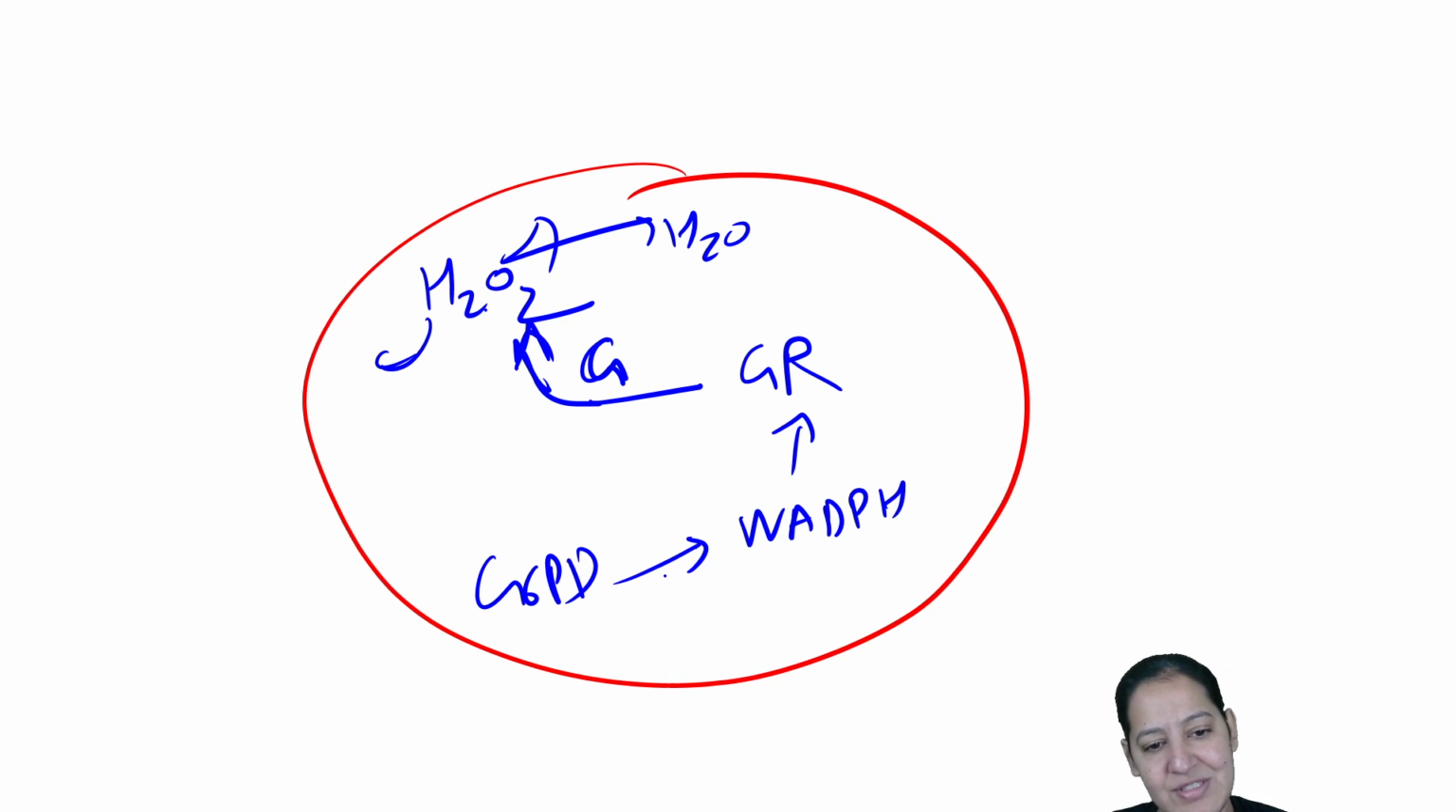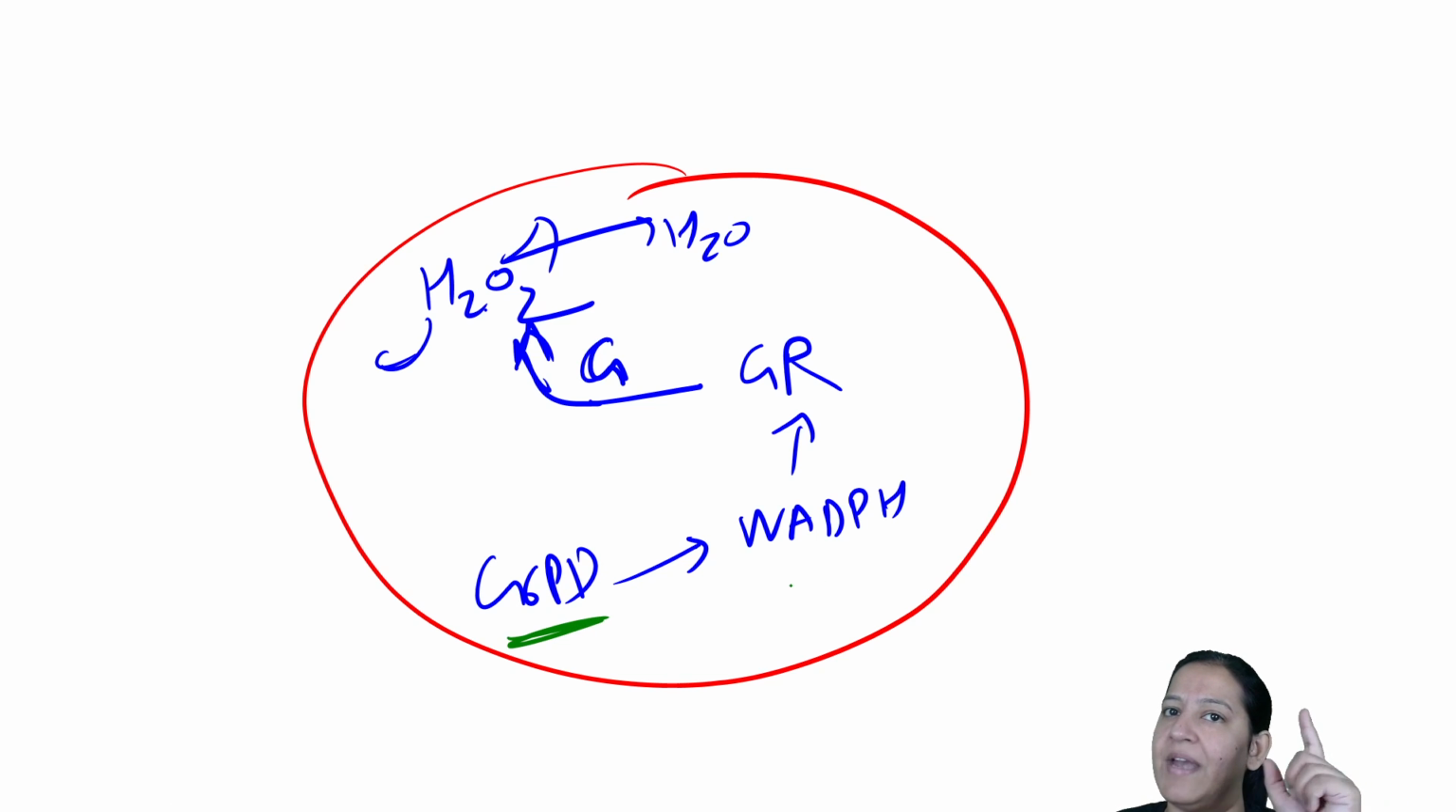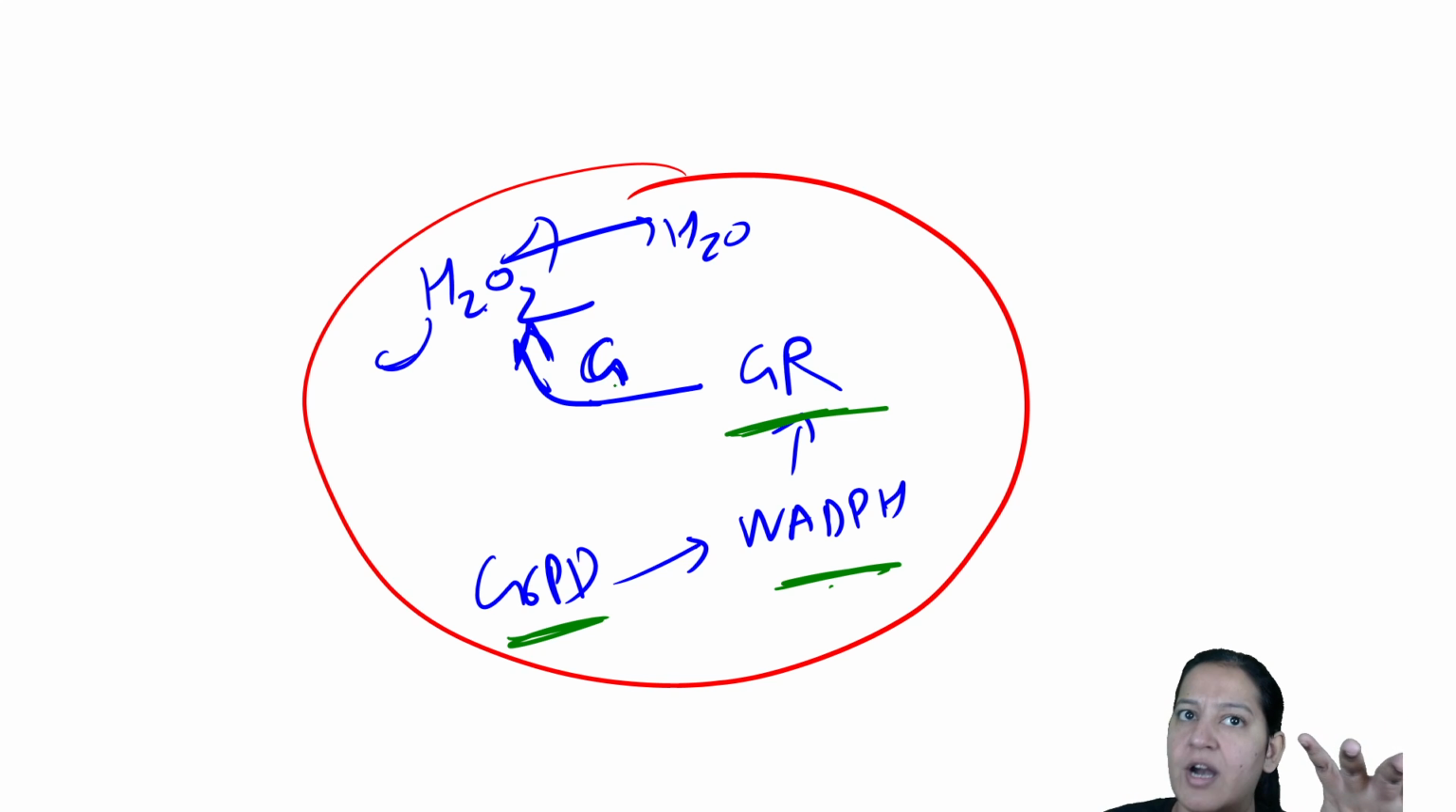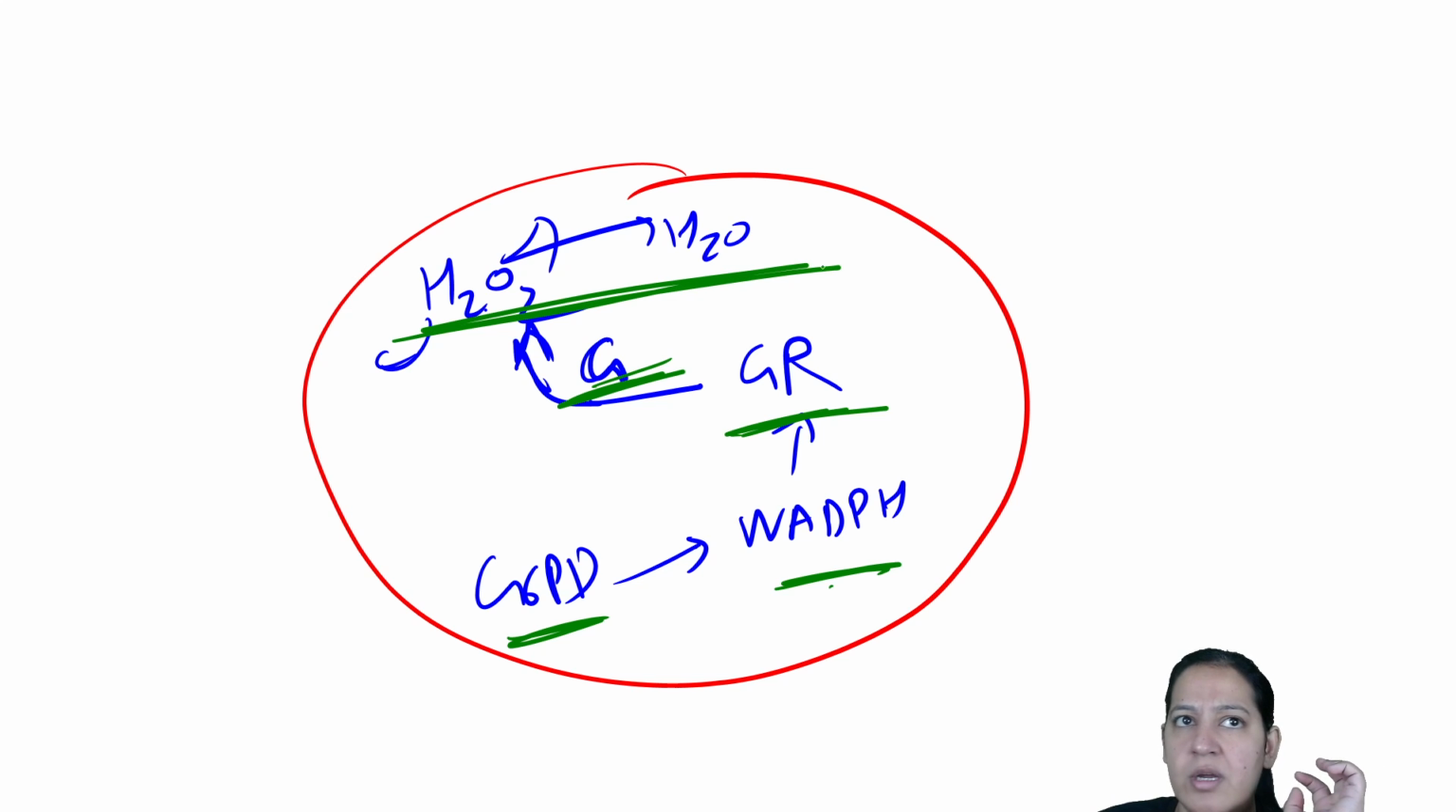So my cell has G6PD. G6PD will form NADPH. NADPH will reactivate glutathione reductase. Glutathione reductase will reactivate glutathione. Glutathione will convert H2O2 into water. So H2O2 will be destroyed and the cell will not be lysed.